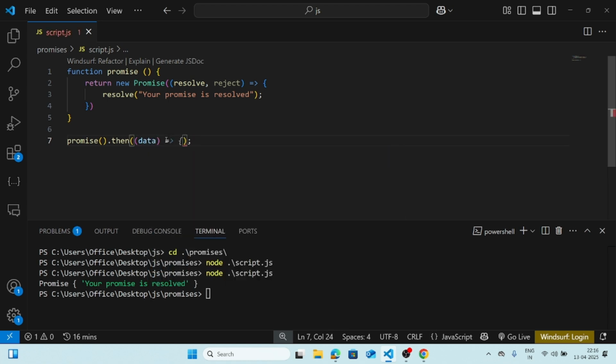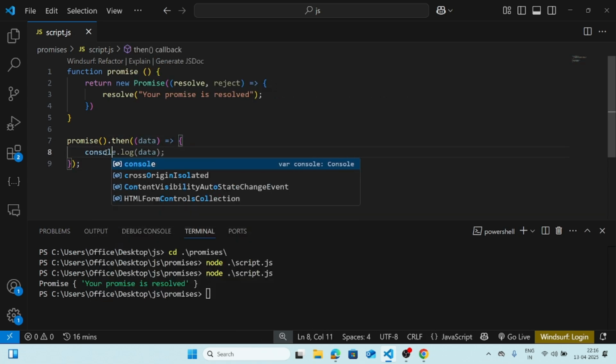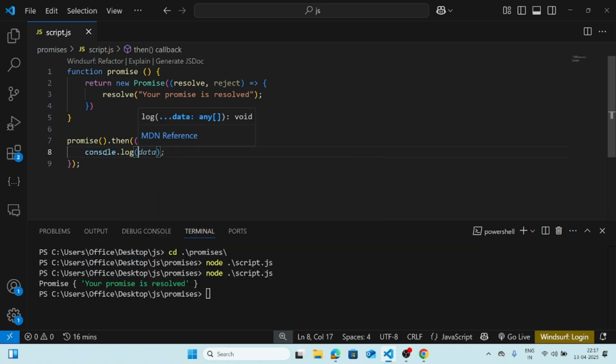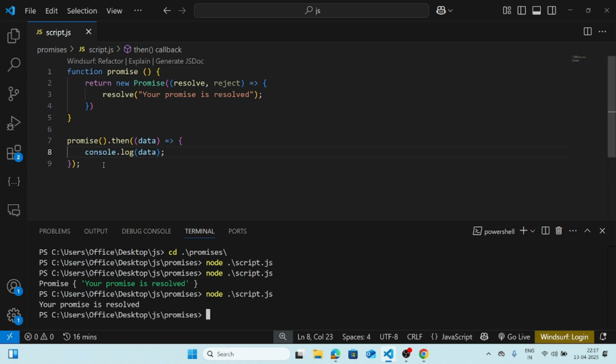Okay, and inside this you can call this handler function. So whenever I do console log on this data, let's see what's going to happen. See, in the console it is saying that your promise is resolved. So what happened is my promise function has been called. It is returning the custom promise we created, and it was resolved at that moment while calling.